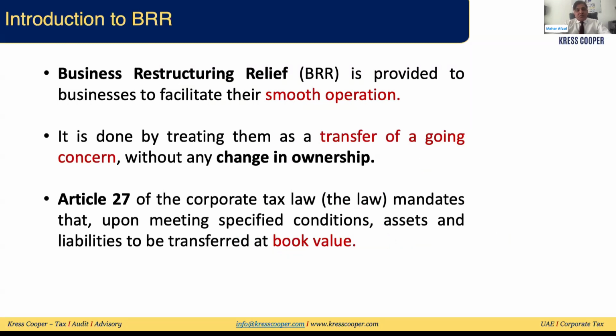What is the reason for this? Why has it been implemented? There are two major reasons. One of them is the going concern basis, because initially the FTA was getting tax from party A, and after the transfer, they will be getting the tax from party B. This is a going concern. In both cases, the business is paying the relevant tax to the authorities, so it will not have any impact on the taxation. So business restructuring relief will not be subject to tax. This is the one factor.